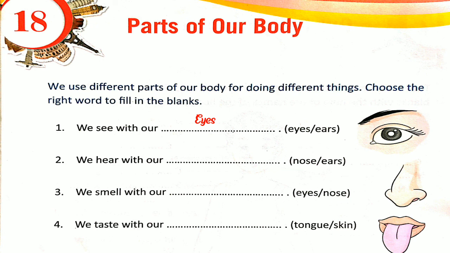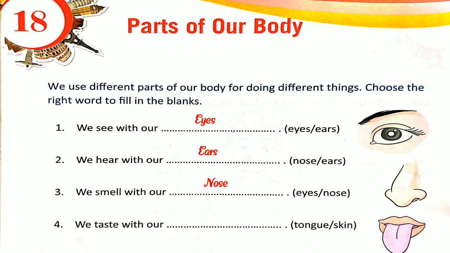And then number 2, we hear with our nose or ears. So we hear with our ears. EARS. We hear with our ears. Then number 3, we smell with our blank, eyes or nose. So we can smell with our nose. Here we can see our nose. We can smell with our nose.